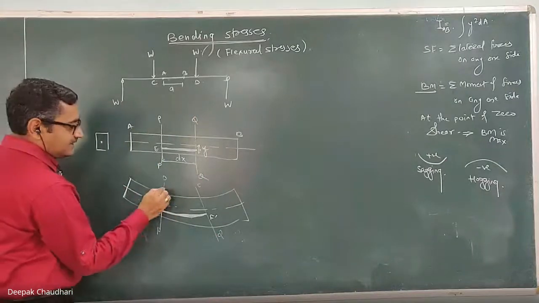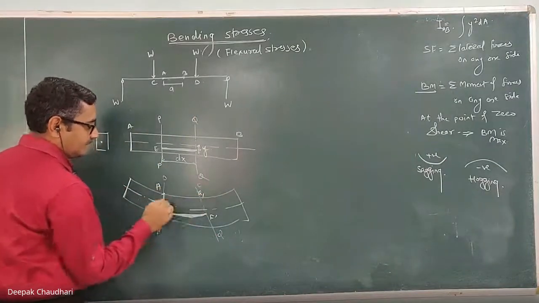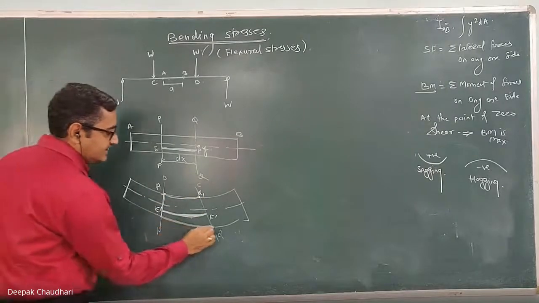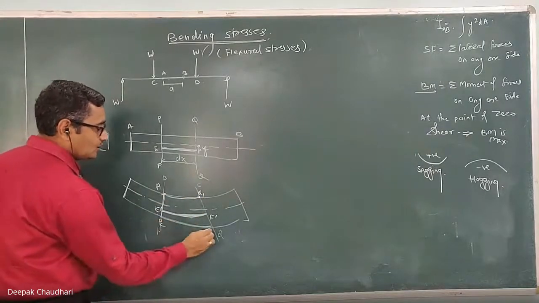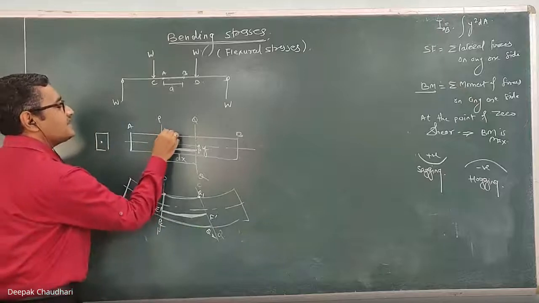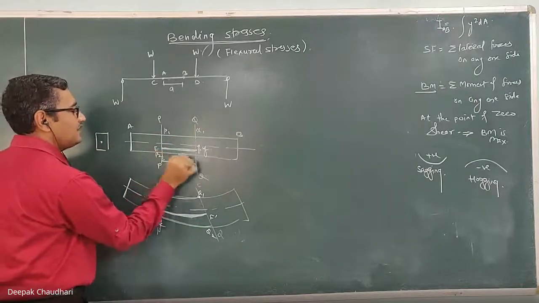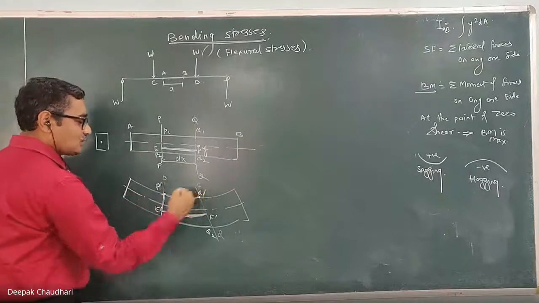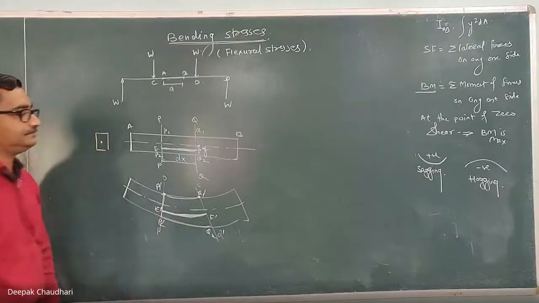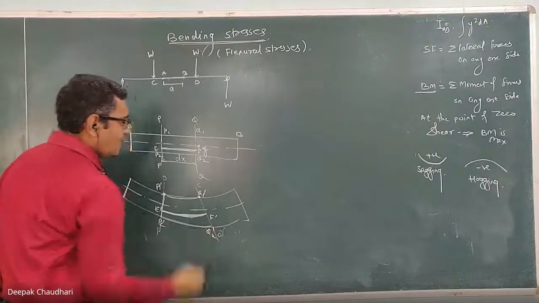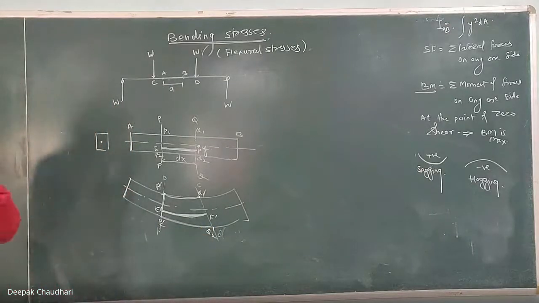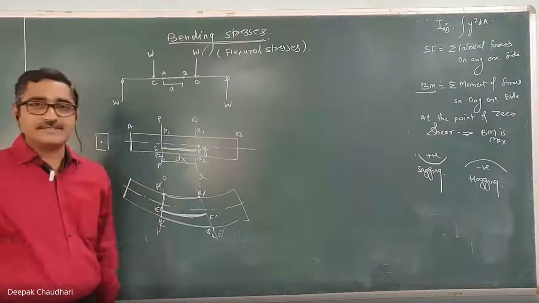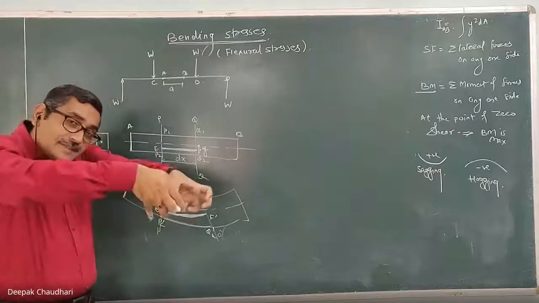Let me consider this as P1 Q1, this point and this point. This layer is P1 Q1 and this layer is P2 Q2 before bending, and after bending, let it be P1 dash Q1 dash, P2 dash Q2 dash. Now you will observe that after bending, the length of this P dash Q dash gets reduced. It gets contracted because of the sagging bending moment.